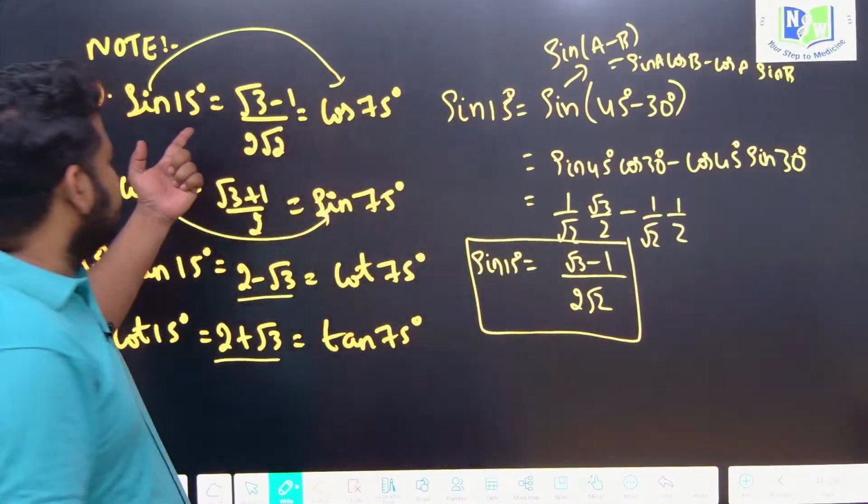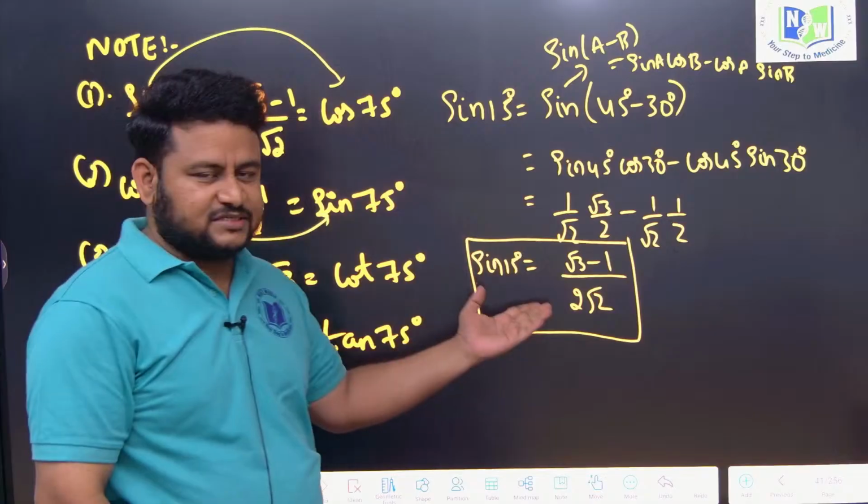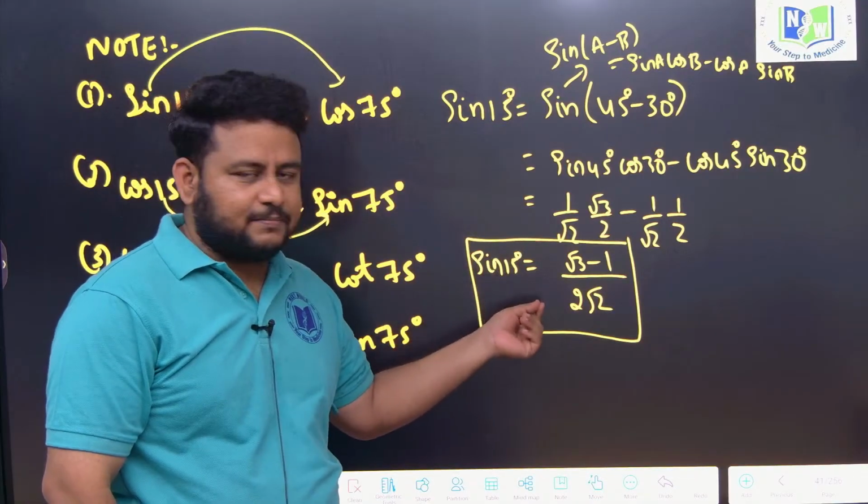So what is the value here? Root 3 minus 1 by 2 root 2. Here also we got the same value. Sin 15 degree is equal to root 3 minus 1 by 2 root 2.